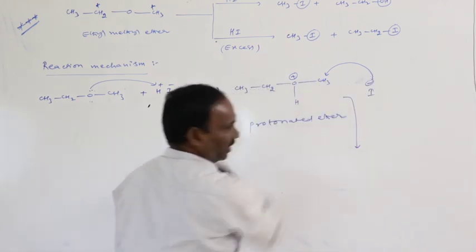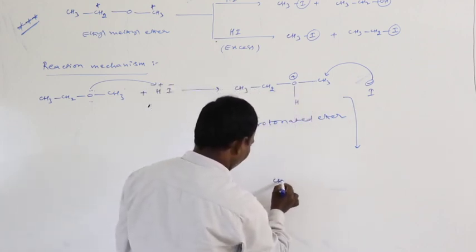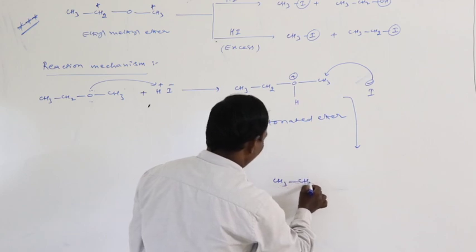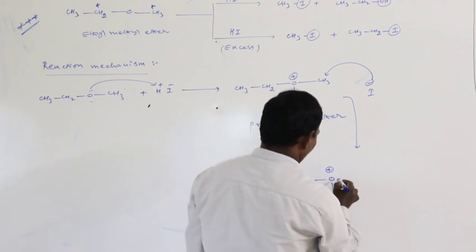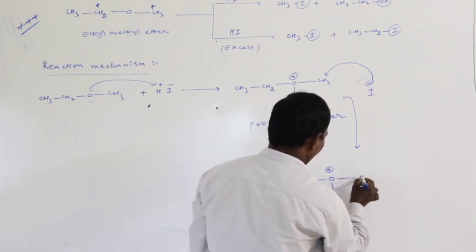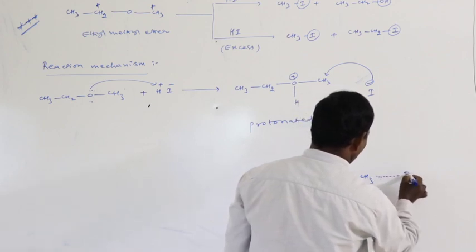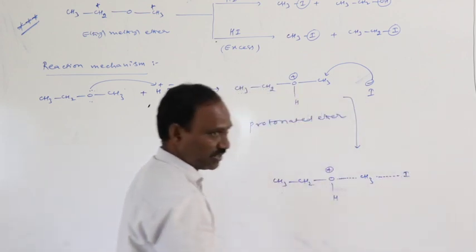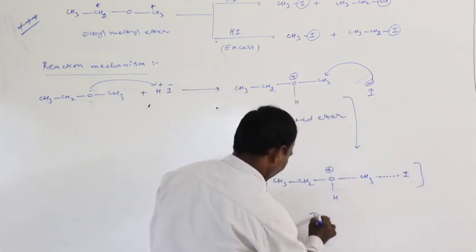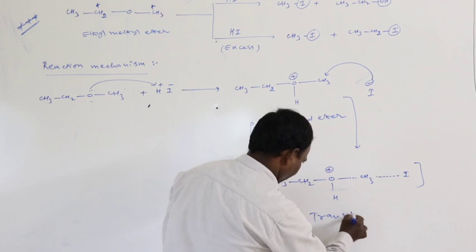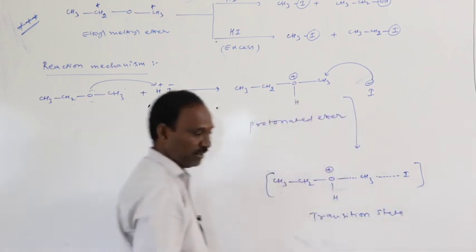Bond breakage takes place, like CH3CH2OH positive. Here the bond between CH3 and oxygen is breaking while the bond with I minus is forming. This is called the transition state.